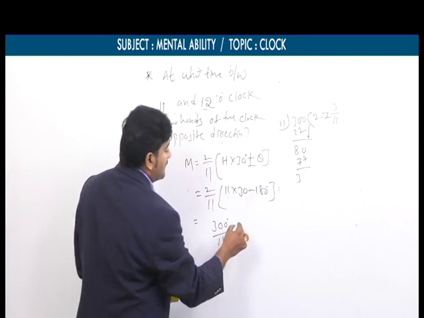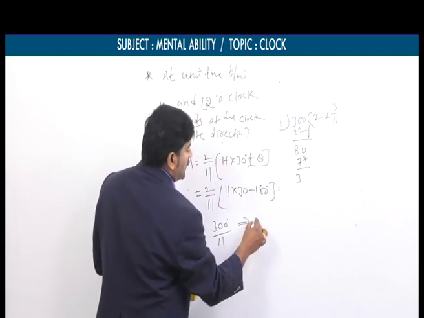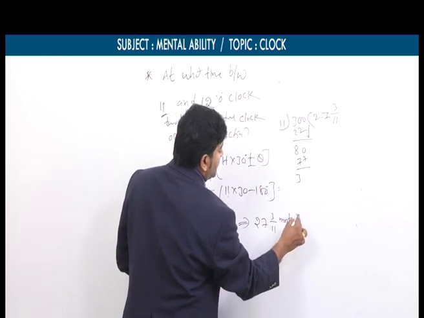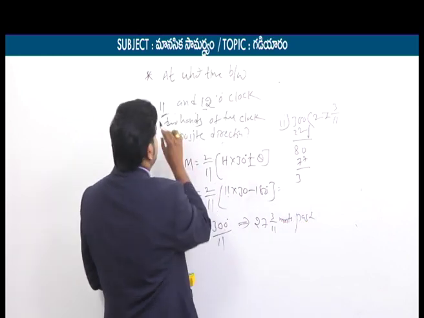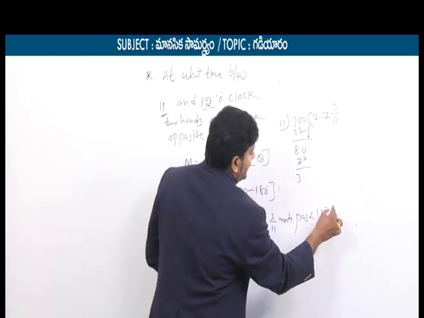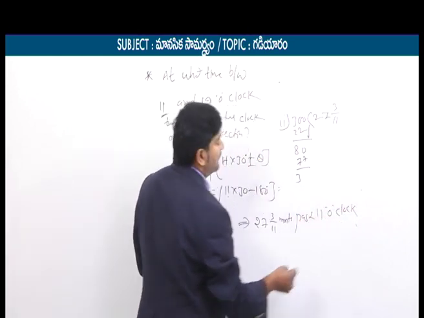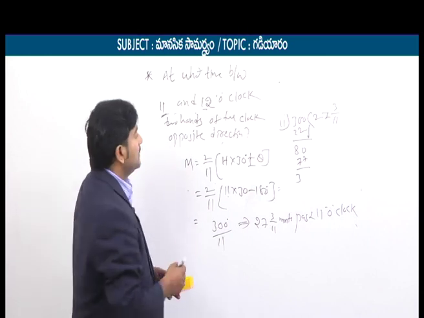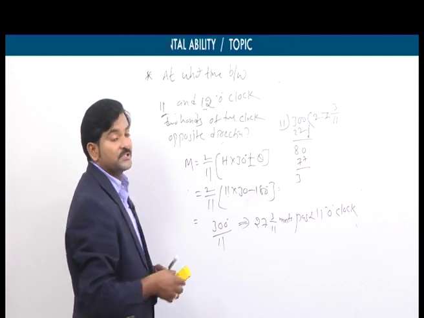So what could be our final conclusion? 27 3 by 11 minutes past. So what could be our starting hour? 11 o'clock. So exactly at this point of time, the angle between the two hands is 180, or the two hands are in opposite directions.